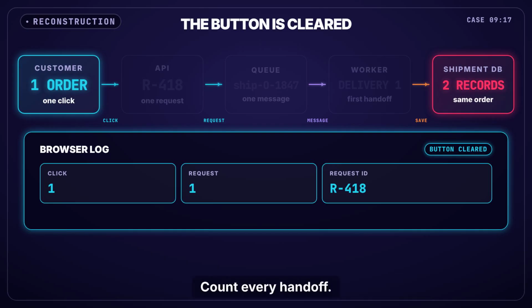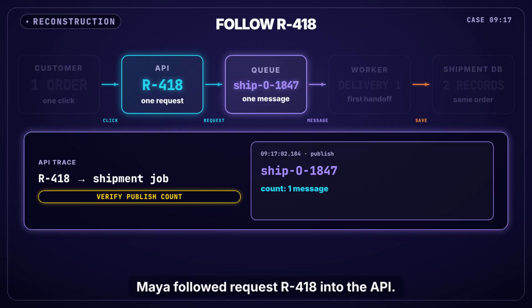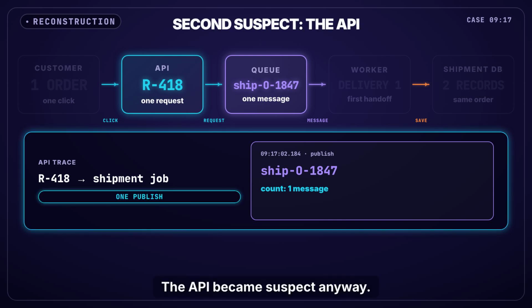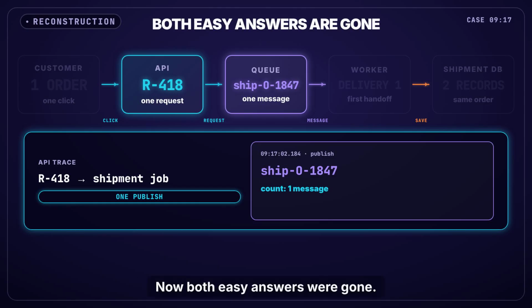Count every handoff. Maya followed request R418 into the API. It created one shipment job. The queue accepted one message, ship 01847. Nothing appeared twice. The API became suspect anyway. Maybe it published twice, then hid one line. A backend engineer checked the second log. The publish log shows one message. Now both easy answers were gone.